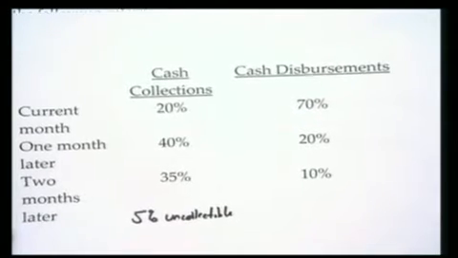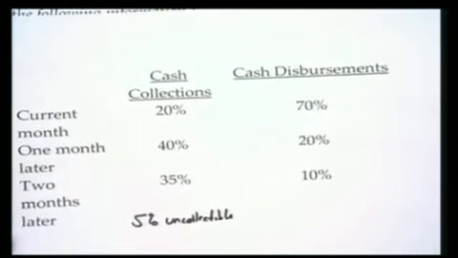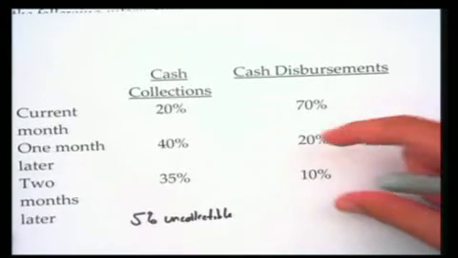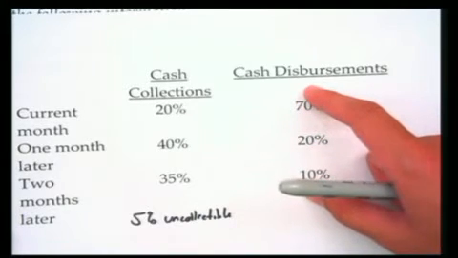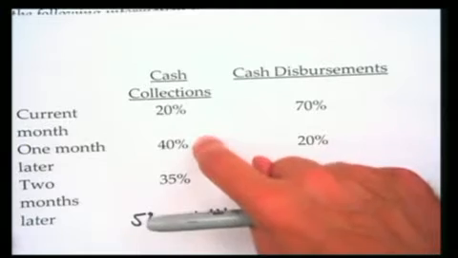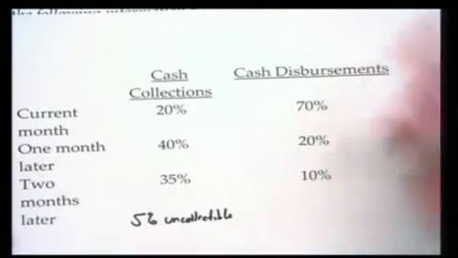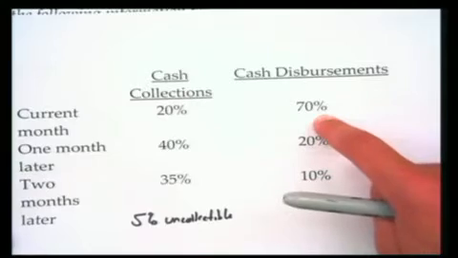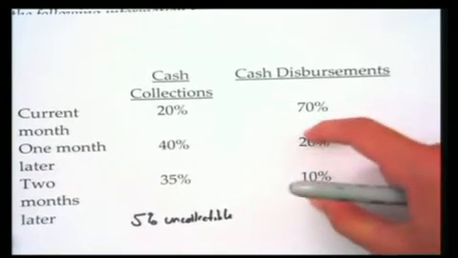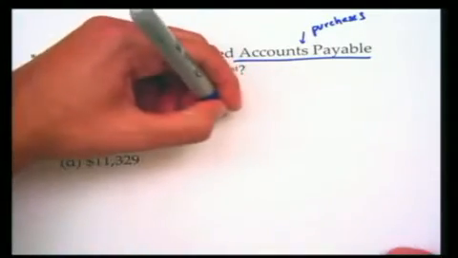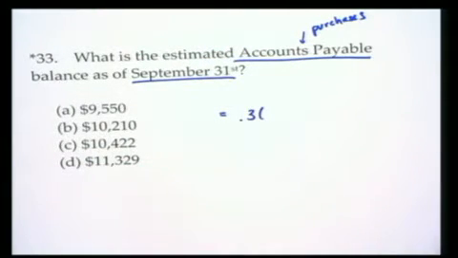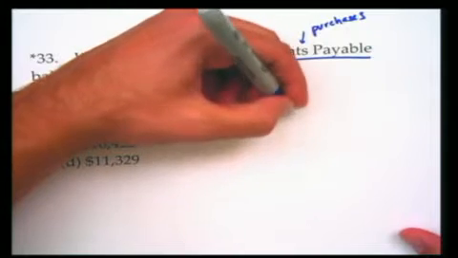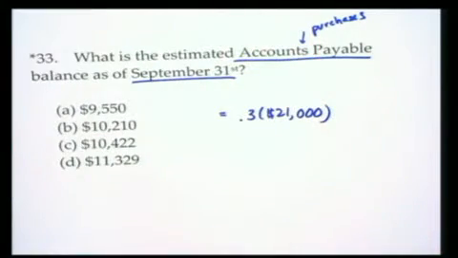But as far as payable goes now, what do we still have to pay? What do we still owe other people? The answer is the other 20 plus 10%. Makes sense? Don't necessarily do 100 minus 70. Much as I understand that works in this example, hopefully you saw it didn't work in the previous example. So be really careful about just saying, if we already dispersed 70%, we still have to disperse the next 20 plus 10, or the next 30%. So for the accounts payable balance, focusing on September, we still owe other people 30% of the $21,000. Make sense?